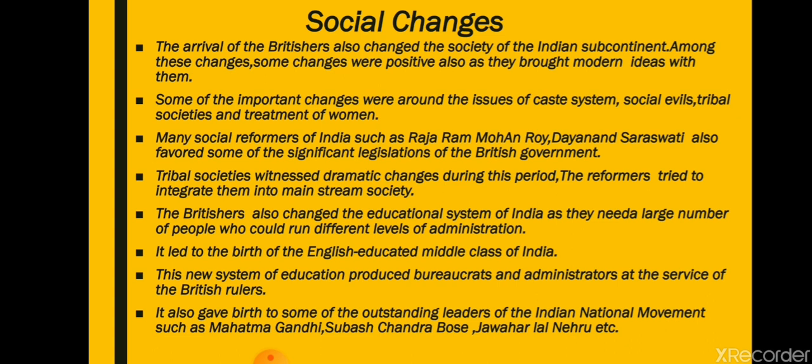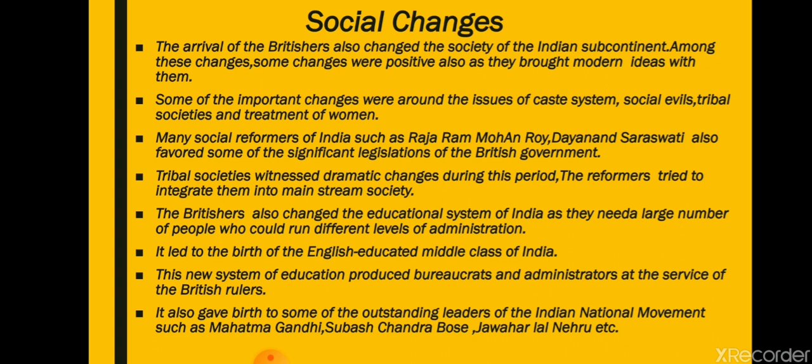Some people also started taking interest in the new system of education. So many middle class people benefited, and it gave birth to the English educated middle class of India. This new system of education produced bureaucrats and administrators at the service of the British rule.